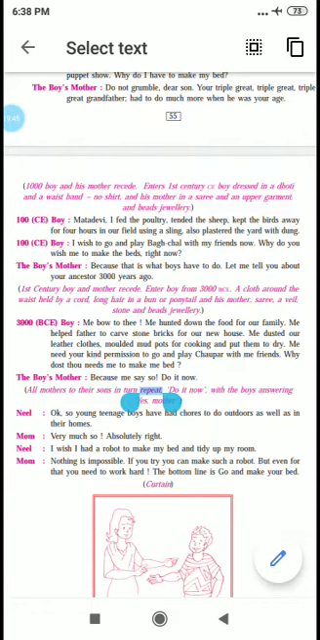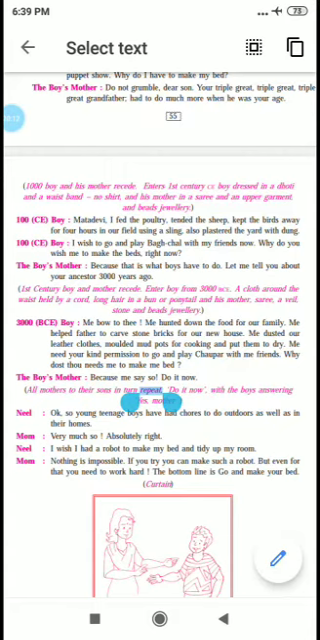Enters first century CE boy dressed in a dhoti and a waistband. No shirt. So you can just imagine that at that time they used to put on only as much clothing as was needed. And his mother in a sari and an upper garment and beads jewelry. So if you see, the jewelry is also changing accordingly. Like she was wearing gold jewelry and now she's wearing bead jewelry. Bead means moti.